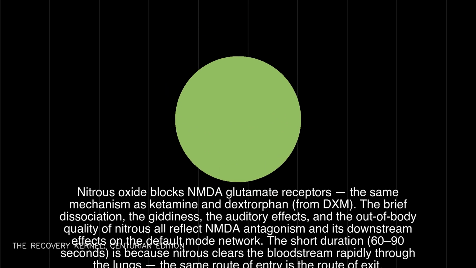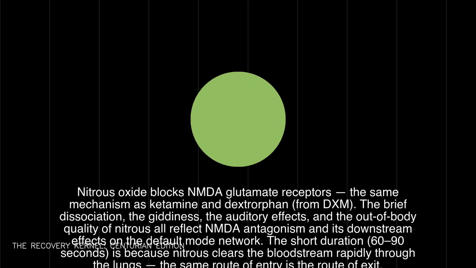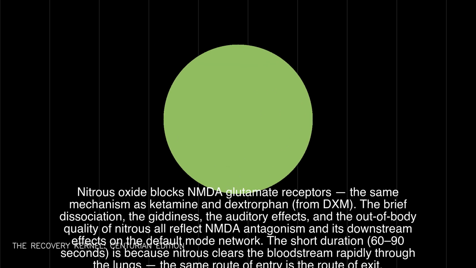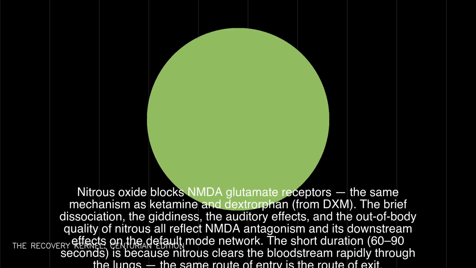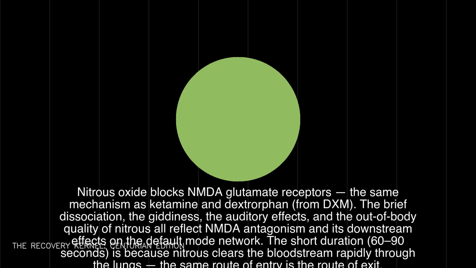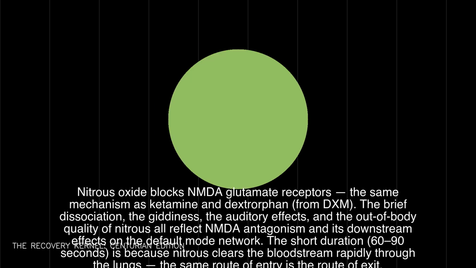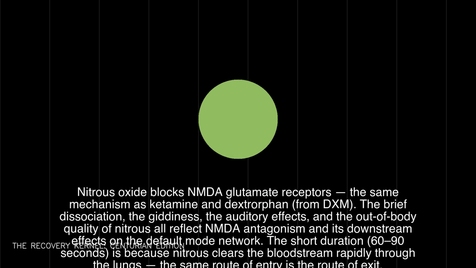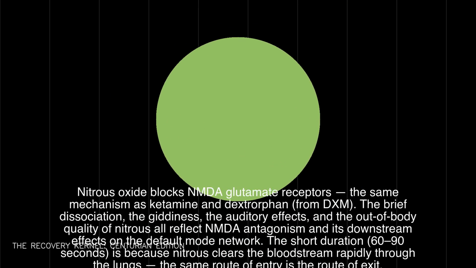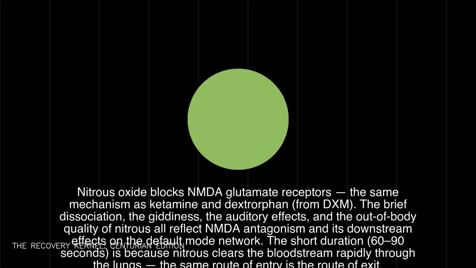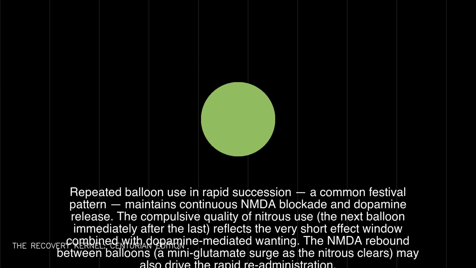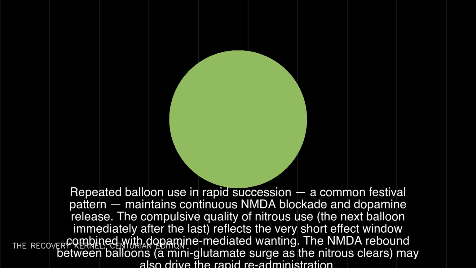Repeated balloon use in rapid succession, a common festival pattern, maintains continuous NMDA blockade and dopamine release. The compulsive quality of nitrous use, the next balloon immediately after the last, reflects the very short effect window combined with dopamine-mediated wanting. The NMDA rebound between balloons, a mini-glutamate surge as the nitrous clears, may also drive the rapid readministration.